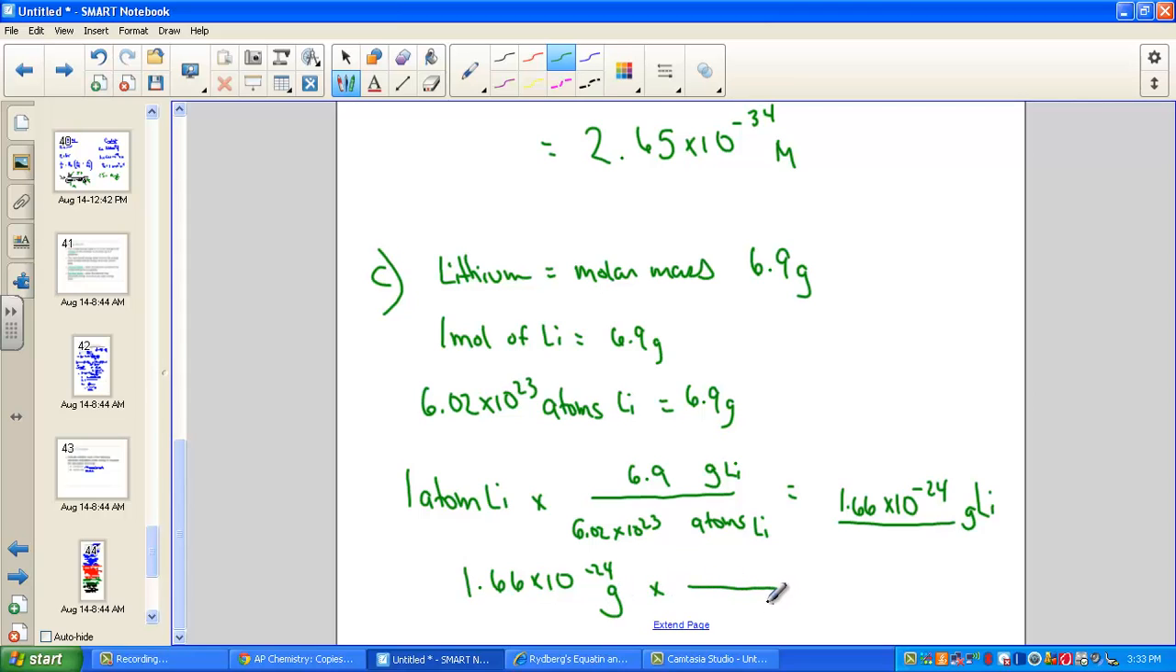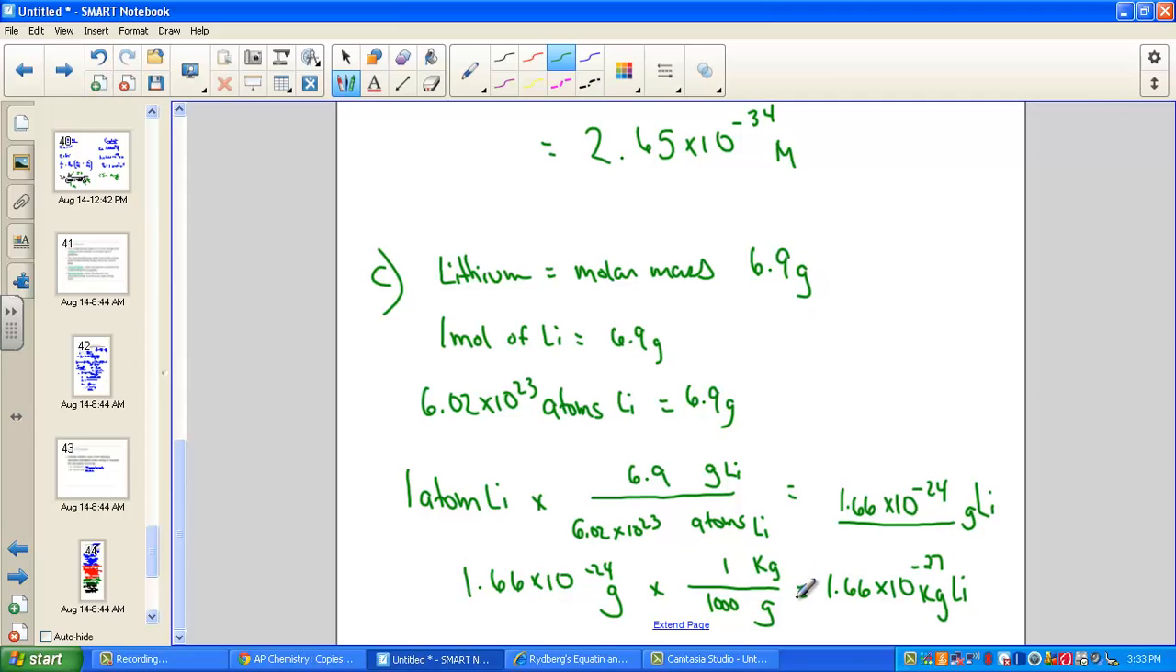Here's the gram unit. We want gram to cancel, and remember for this de Broglie equation we must have kilograms. So here we know that a kilogram is 1,000 grams. So really just sliding the decimal 3 more spots to the left, but you can prove that to yourself. Simply divide by 1,000, and now do you see how we have 1.66 times 10 to the negative 27th kilograms as the mass of a single atom of lithium.